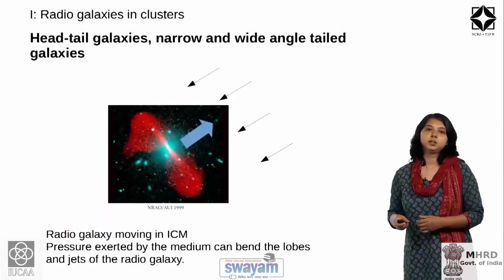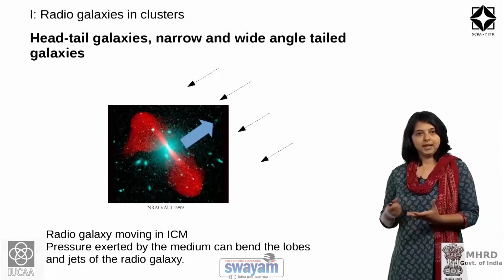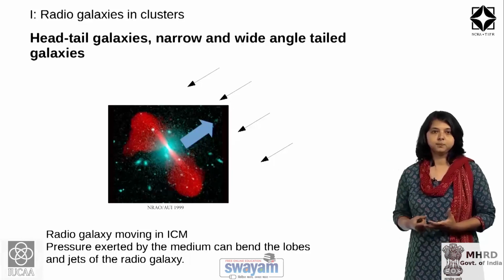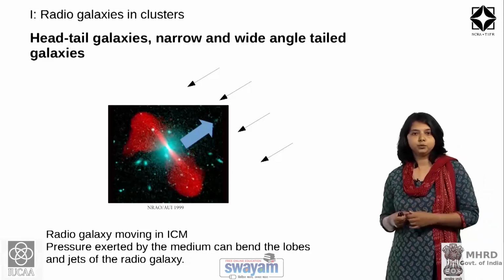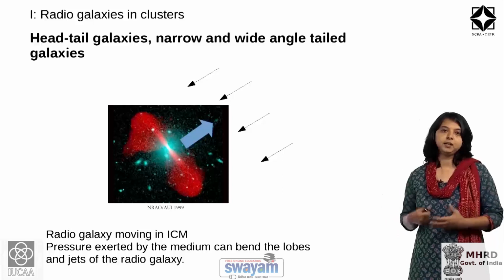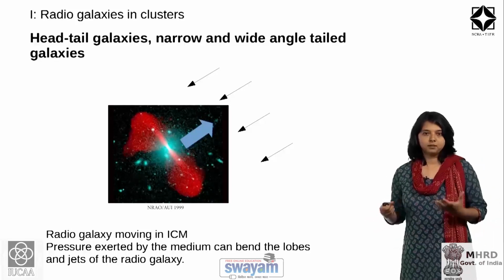Apart from the cluster center itself, other galaxies across the cluster can also produce jets and result in this jet-lobe like radio emission.